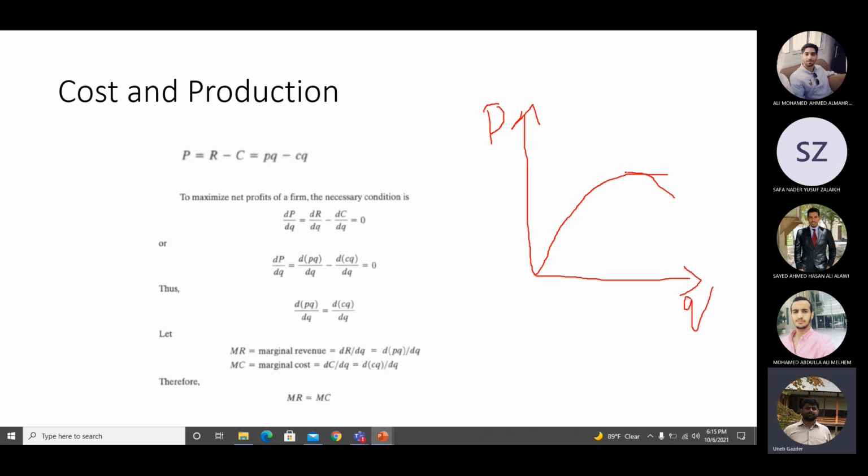We are looking at the maximum point. At the maximum point, the slope is 0. Slope means derivative. Yeah, this is profit. So P is profit, not price, sorry.